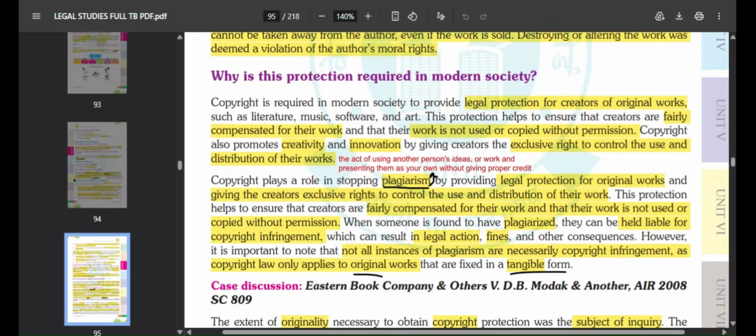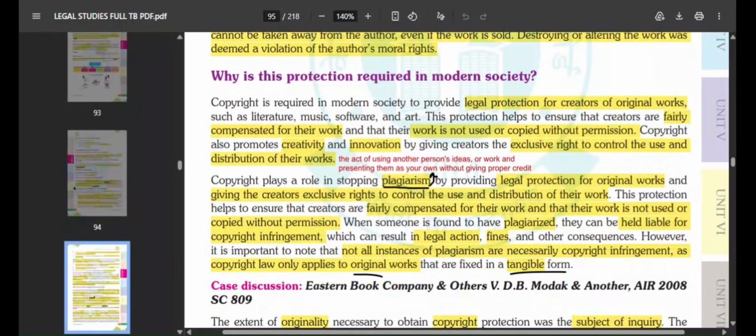Okay, however, it is important to note that not all instances of plagiarism are necessarily copyright infringement. So plagiarism is not always associated with copyright infringement. Other situations can also be known as plagiarism, because copyright law only applies to original work that is fixed in tangible form. So if the work is not original and it is not in a tangible form, then you cannot call it copyright infringement, even if someone is copying it without giving credit.